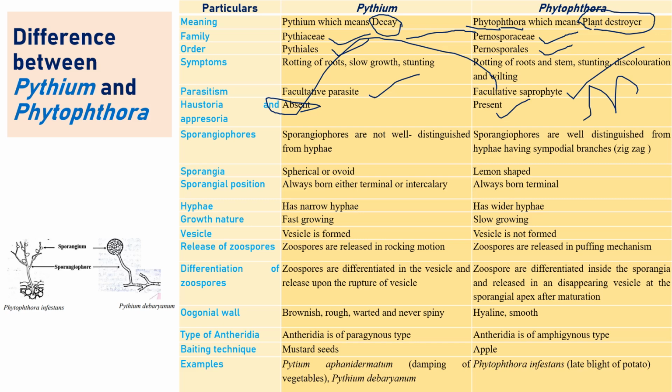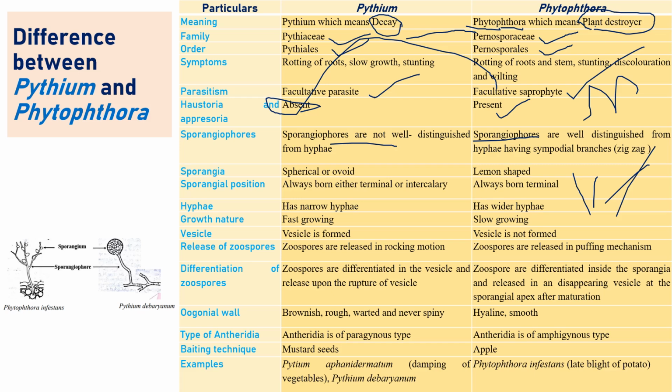And sporangiophores in Pythium are generally not well distinguished from hyphae. I repeat this point: they look like the same, and there is no well distinguished sporangiophore. But the sporangiophores of Phytophthora are very well distinguished, and the branches are zigzag, sympodial branches like a tree. So it is very well distinguished in Phytophthora, but a little bit difficult to differentiate in Pythium.